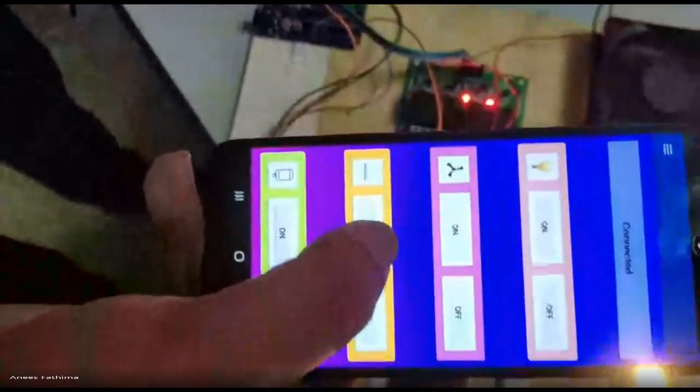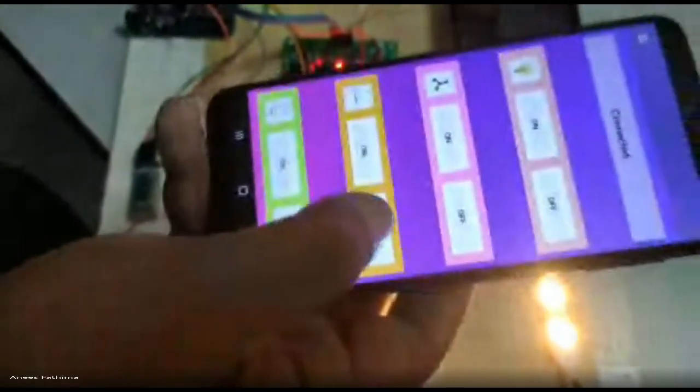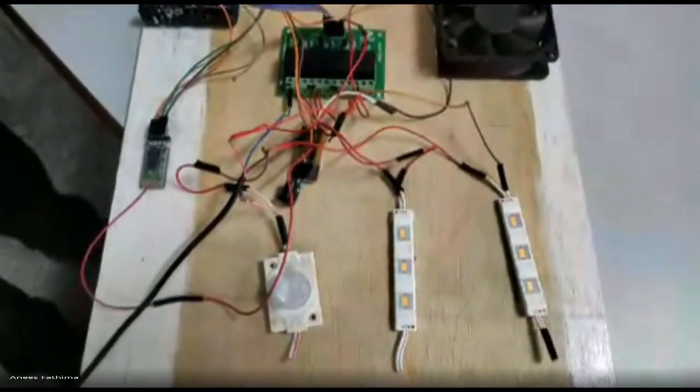Similarly, the third automation that we planned, if I just click on, there is something glowing. Then the fourth, if I just click on, see the fourth application is getting on now. So like this, we can make home automation kinds of things. At present, if we make it off, almost 4 devices are turned off now.